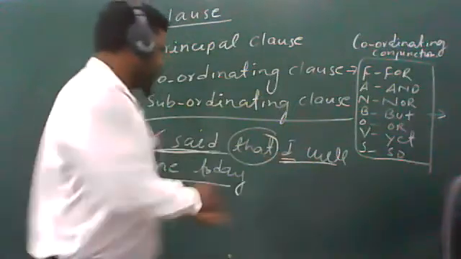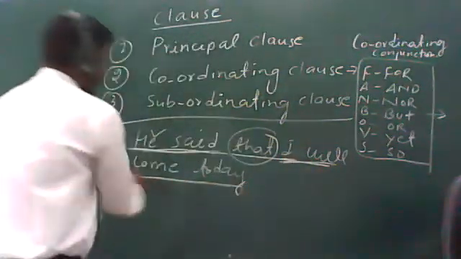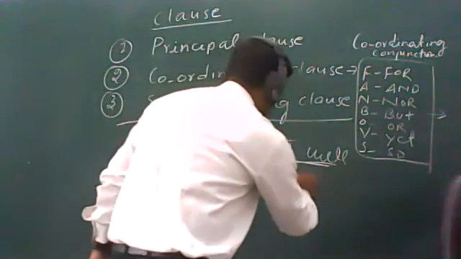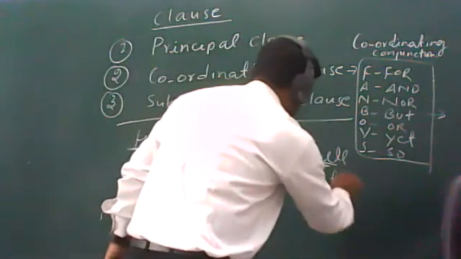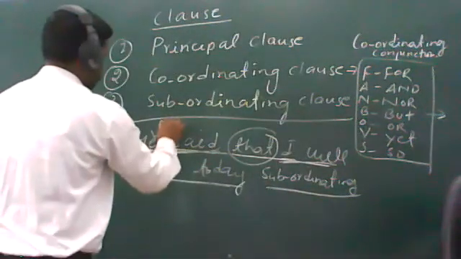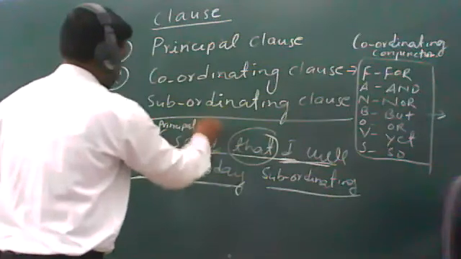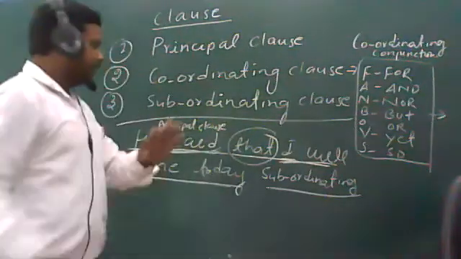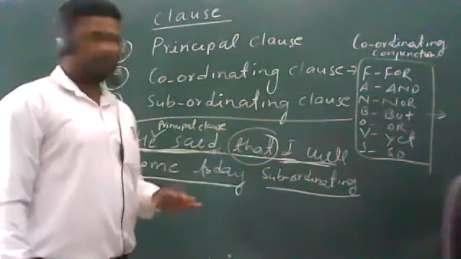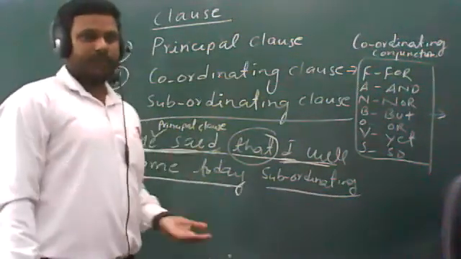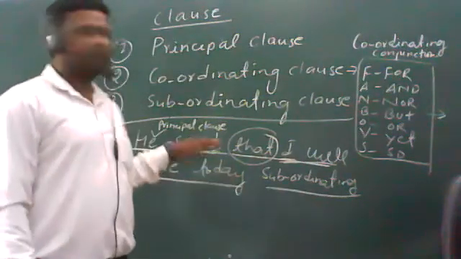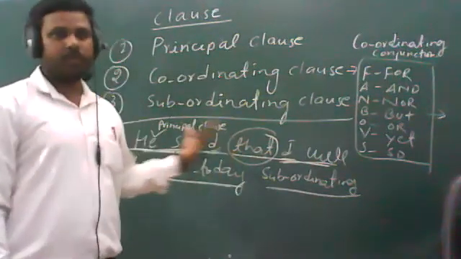So this clause will not be a coordinating clause, it will be the subordinating clause. And this one will be your principal clause. Always remember that there will definitely be one principal clause, and after that it may be a subordinating clause or coordinating clause. एक principal clause जरूर होगी, उसके बाद उसमें subordinating clause या coordinating clause आ सकती है.